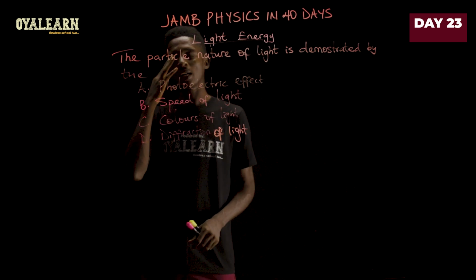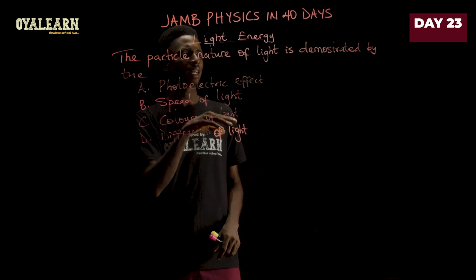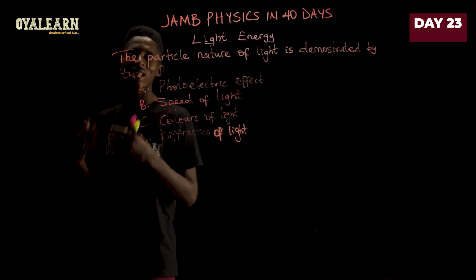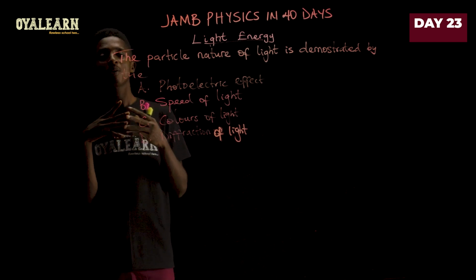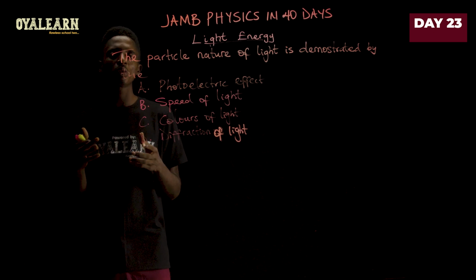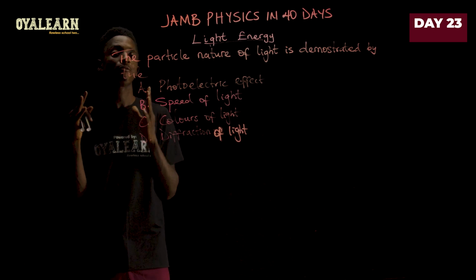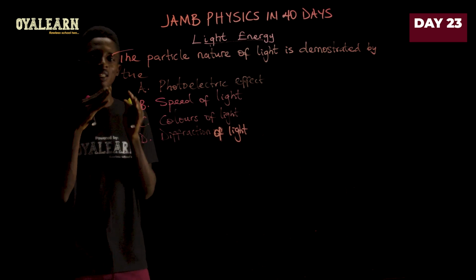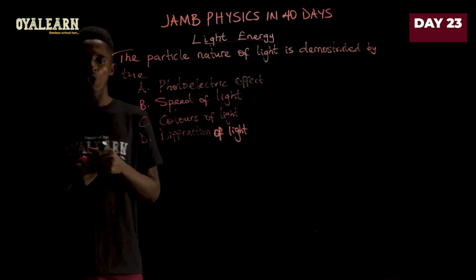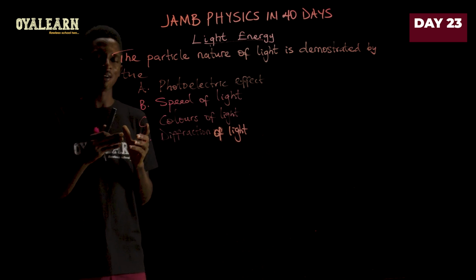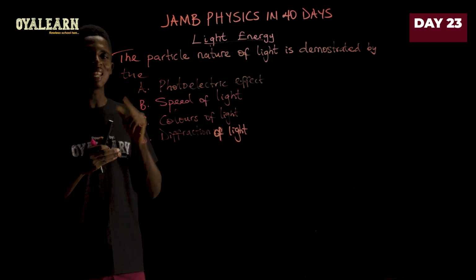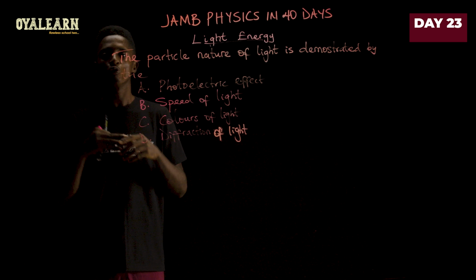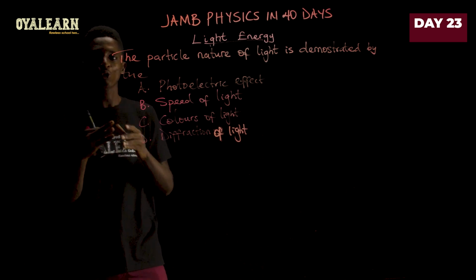In this question, it says the particle nature of light is demonstrated by the. Now, when we look at light, we know light to be a wave, and that is what it has always been for a very long time, until what we now know today as the photoelectric effect. You see, when light is incident, especially on metals, what is observed is that they tend to knock off electrons from the shells of such metals, leading to what we know as the photoelectric effect.